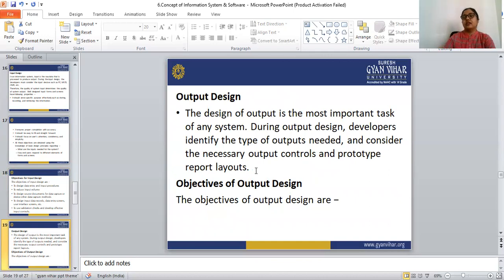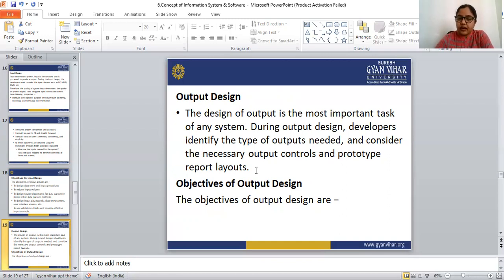The design of the output is the most important task of any system. During the output design, the developer identifies the type of outputs needed and considers the necessary output controls and the prototype report layouts.